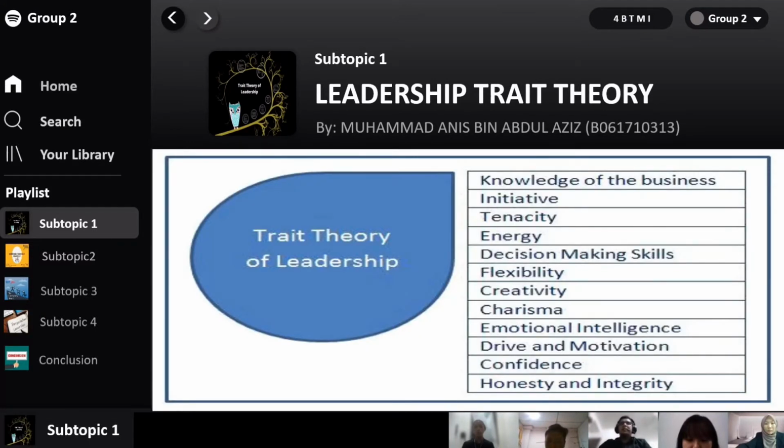As you can see, this is the third theory of leadership, which consists of knowledge of the business, initiative, tenacity, energy, decision-making skills, flexibility, creativity, charisma, emotional intelligence, drive and motivation, confidence, honesty, and integrity. So that's all from me.